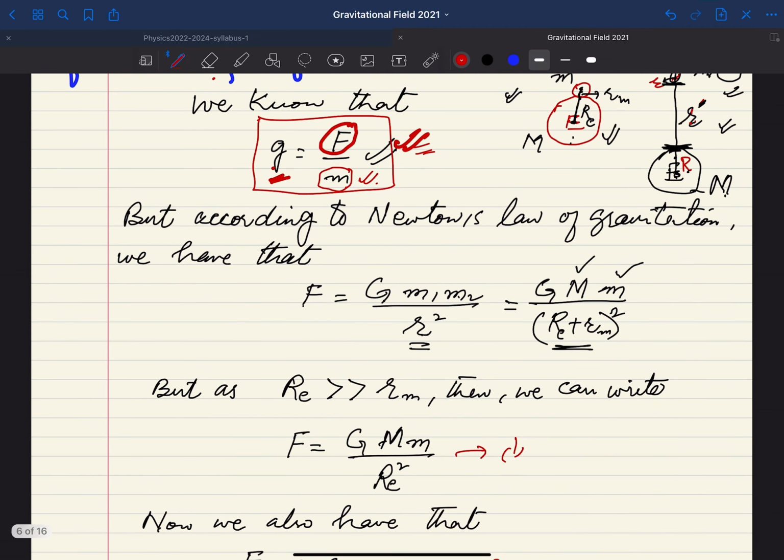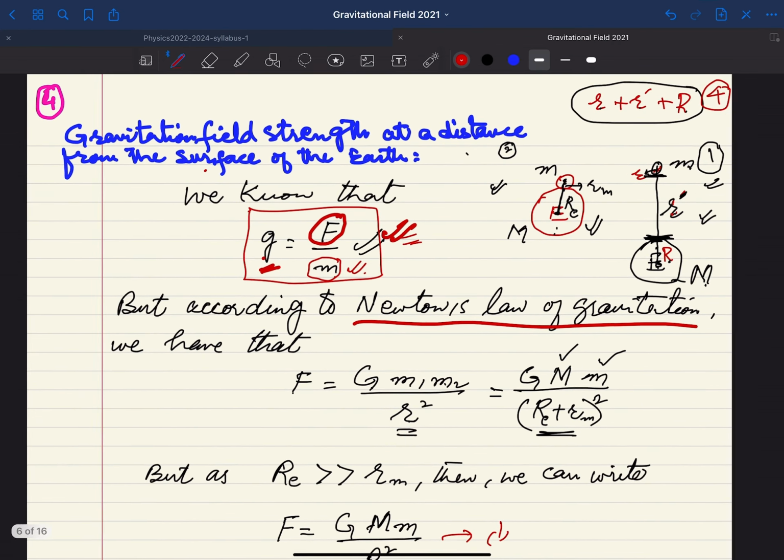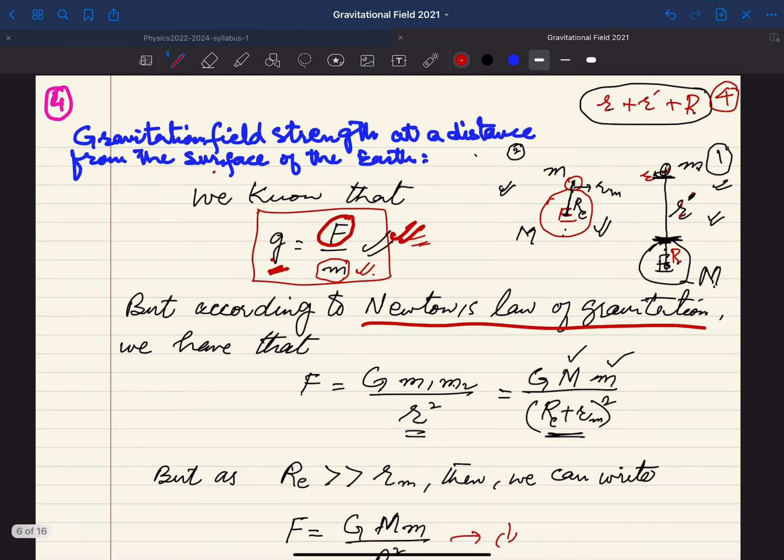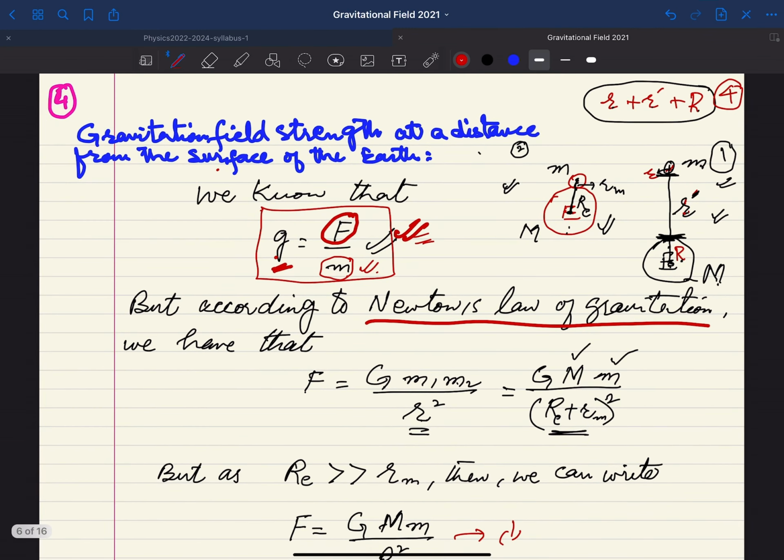Here we are introducing Newton's law of gravitation. Like the situation I have discussed here, suppose M is the mass of the earth, and the radius of the earth is taken as r. Here you have a body of mass m at a distance of r dash, suppose. Then what will be the situation?